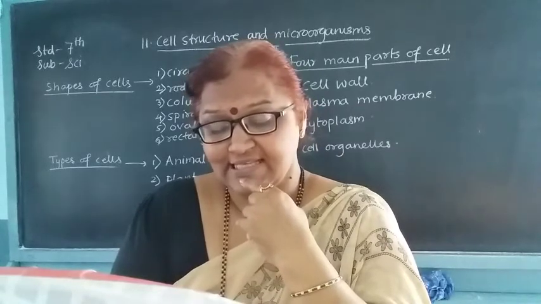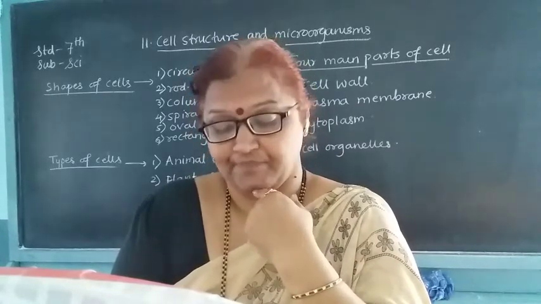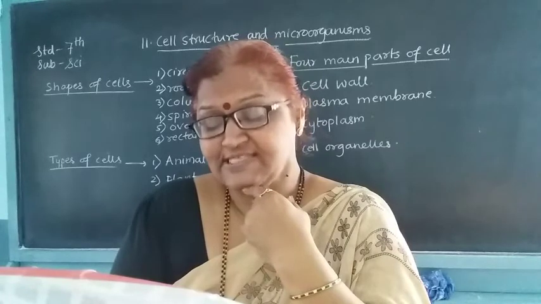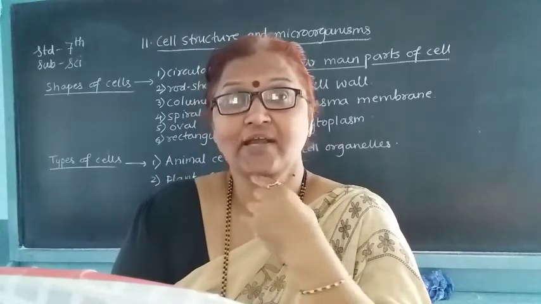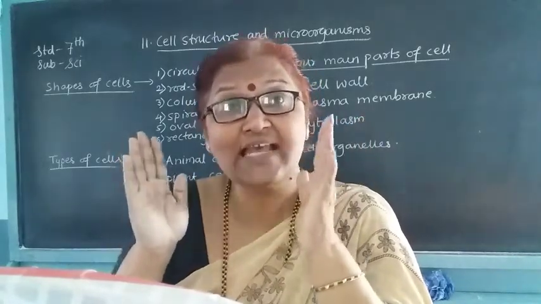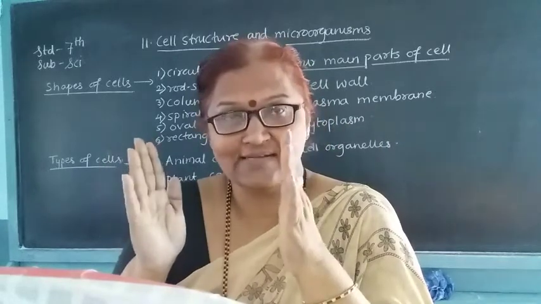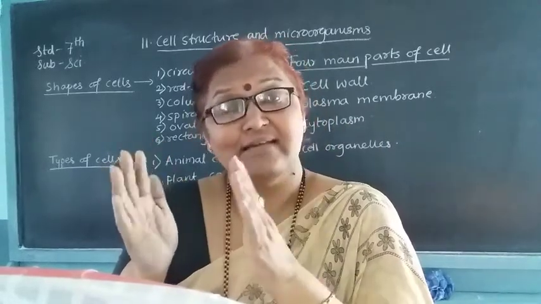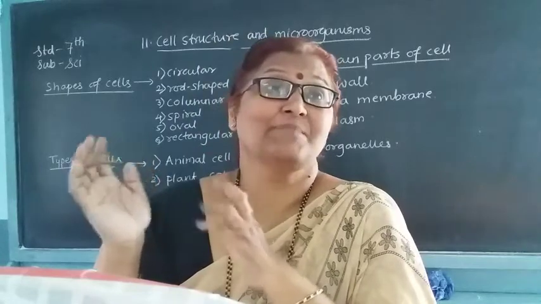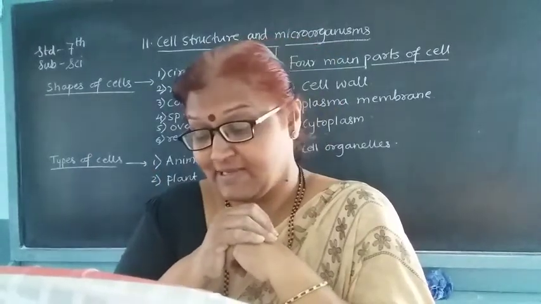Plant cells have a definite shape due to the presence of a cell wall. That means there is a cell wall in the plant cell. Similarly, the cell wall is absent in animals.